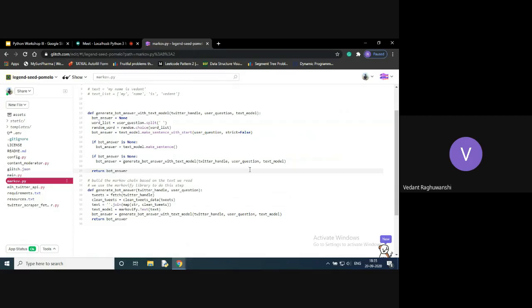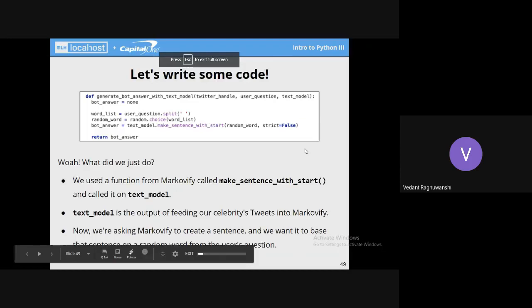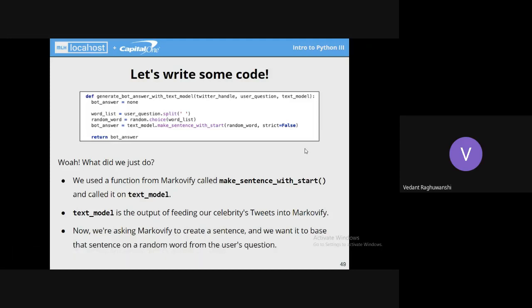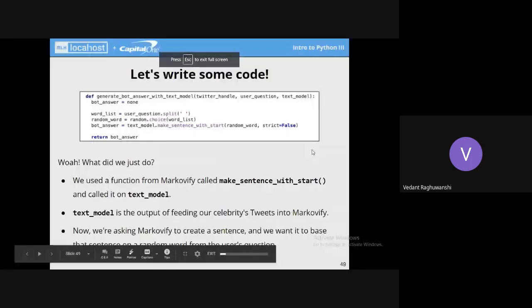After calling this function recursively, at the end of it, we'll be returning the bot answer. This bot answer at this point contains the response which we have got after using the Markovify library. So we'll be returning this bot answer and we'll be using it in the bottom function. The subsequent two or three slides contain a part of debugging. I think we have done everything correctly by now, so I'll quickly skim through that because it is not required as such.